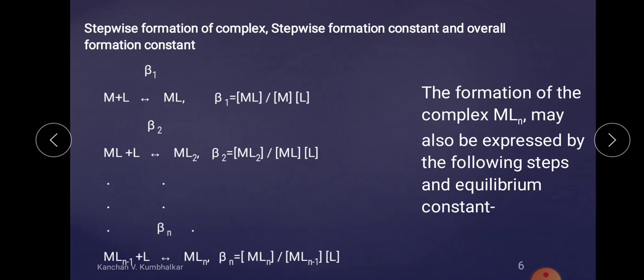The equilibrium constants beta 1, beta 2 and beta n are also known as the overall or cumulative formation constants, or the cumulative stability constants. Why? Because they are related with the overall reaction. Similarly, when we are considering a stepwise step, it is known as the stepwise formation constant, and when it is related with the overall reaction, it is considered the overall stability constant, or overall formation constant, or cumulative constant.